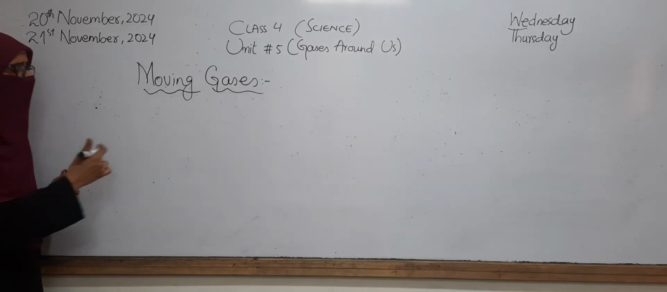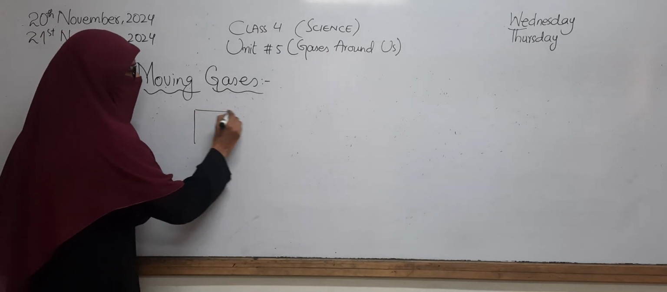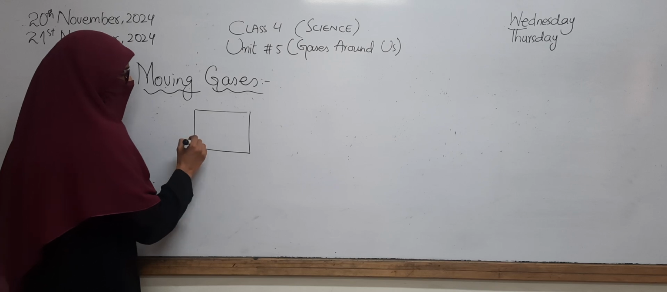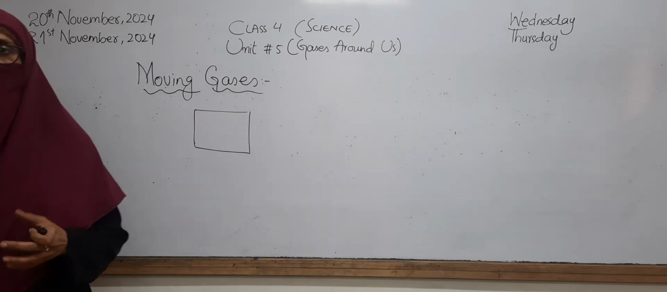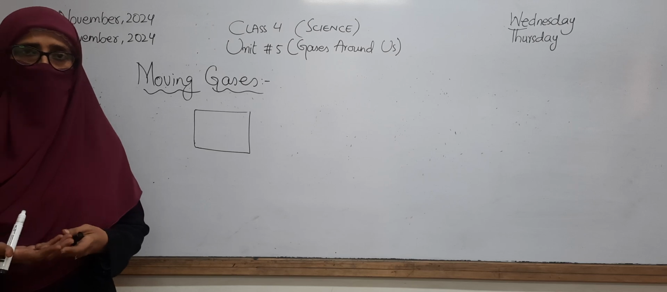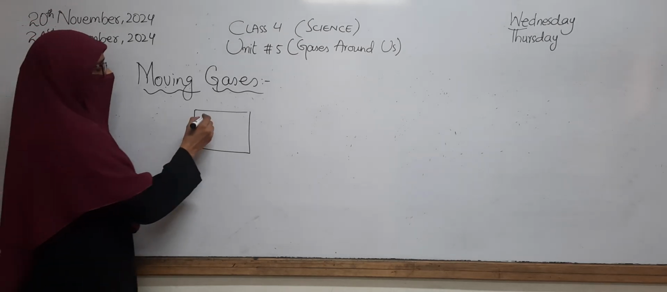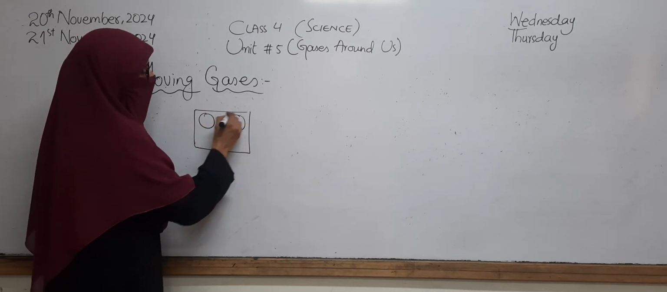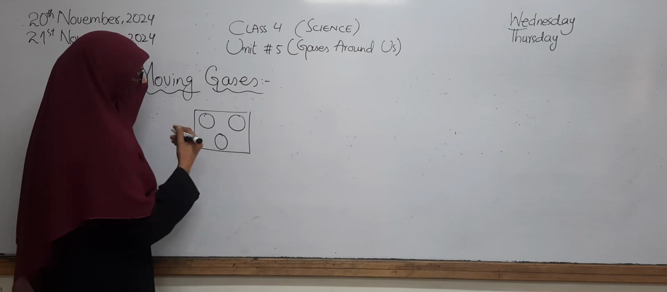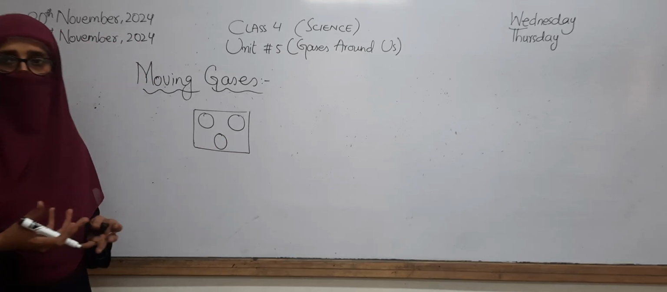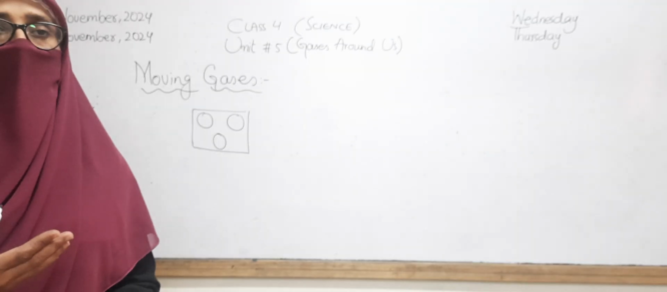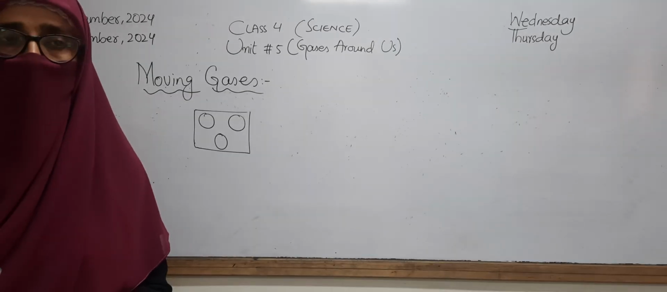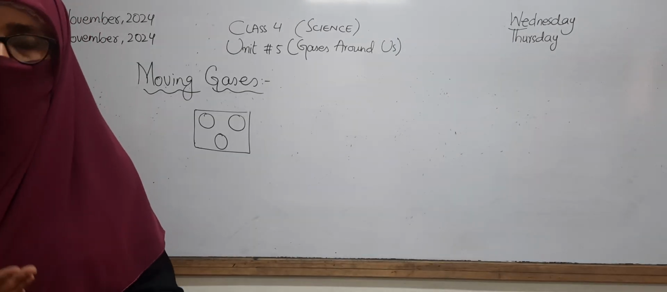If we talk about the properties of the particles of the gases, how are the particles of the gases arranged with each other? Good. The particles of the gases have a large amount of gap between them, so we can say that the gases are able to move from one place to another place.